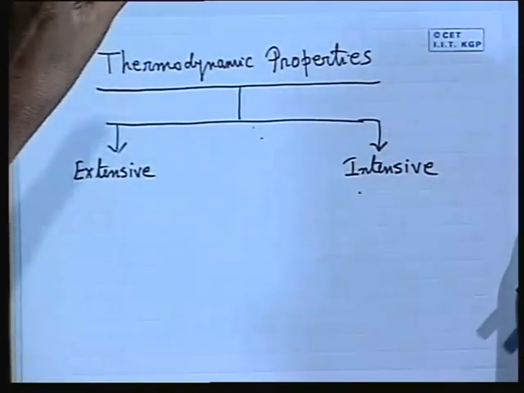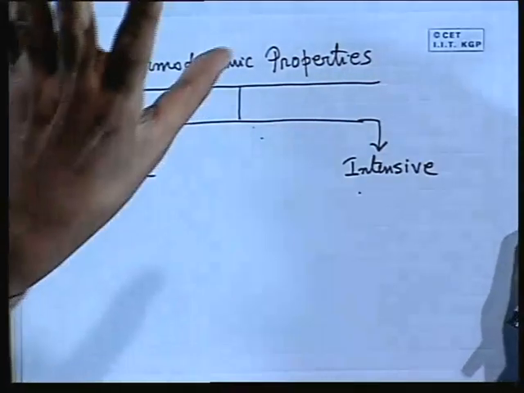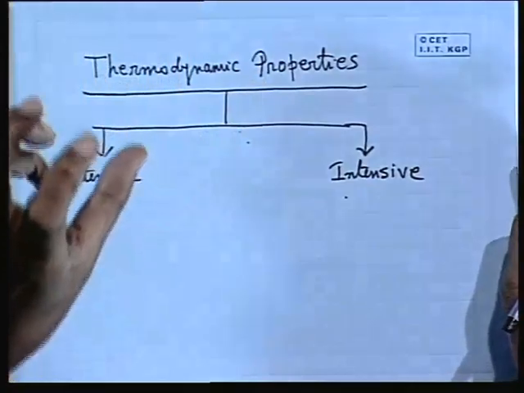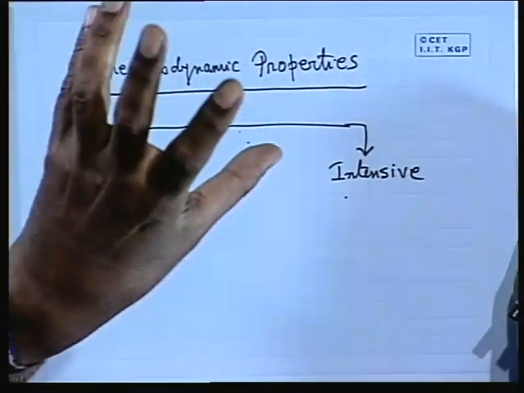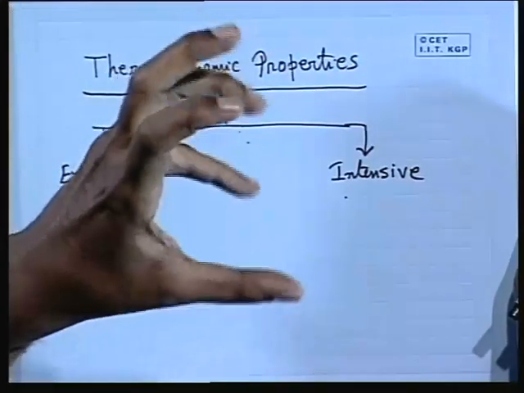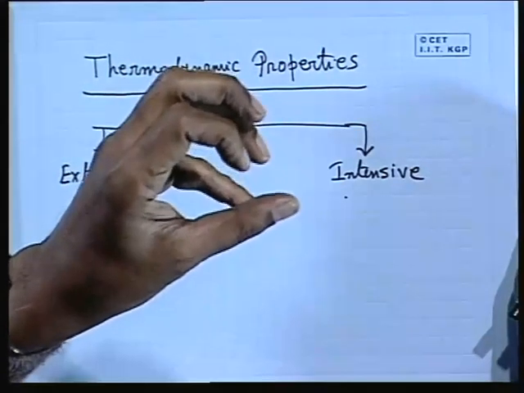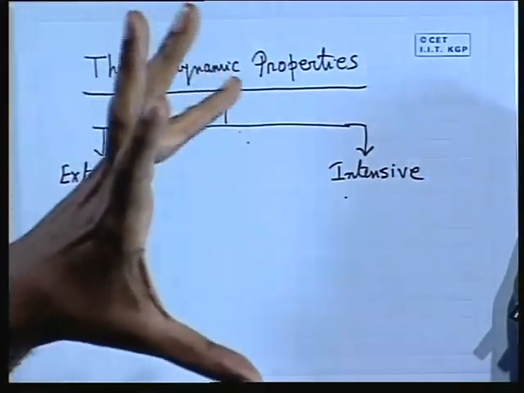They depend on the mass. Very good. Extensive properties are properties which are directly related to mass, which depend on the extent of the system. When mass is more, the extensive properties are more. If mass is less, extensive property values are less. That means if the mass tends to 0, the system collapses to a point. Then what is the value of these extensive properties? 0, because there is no mass.